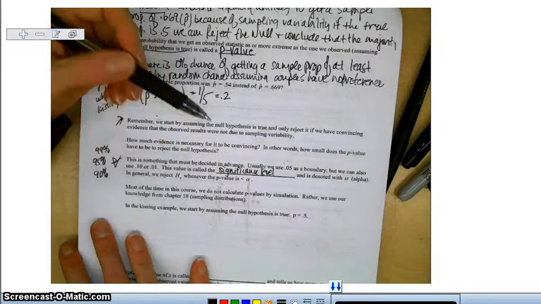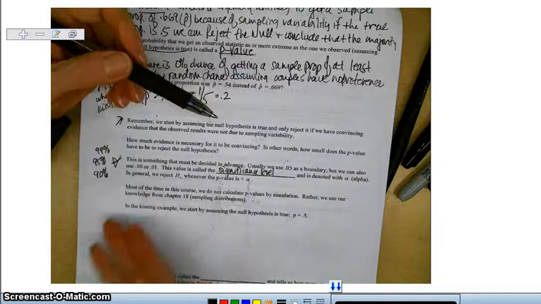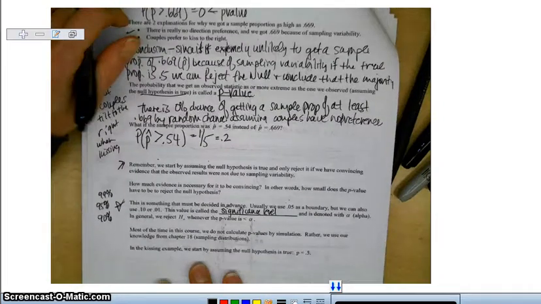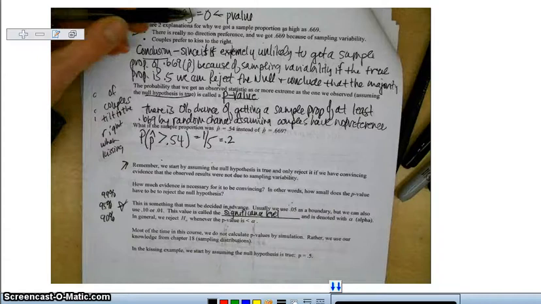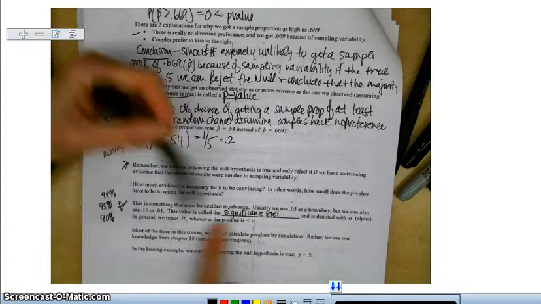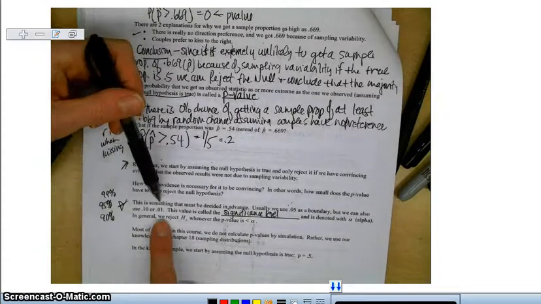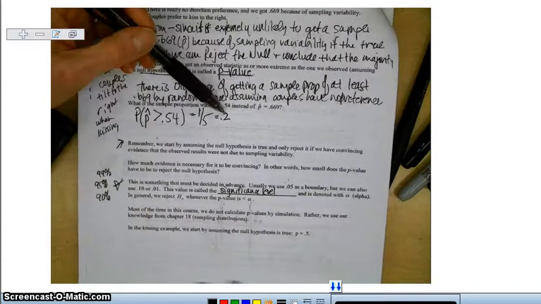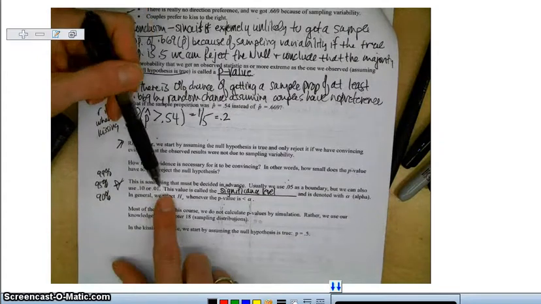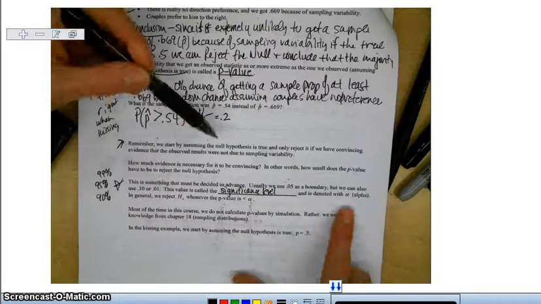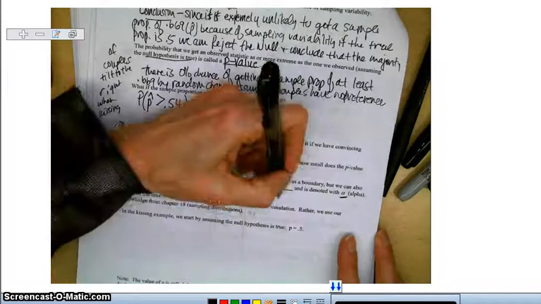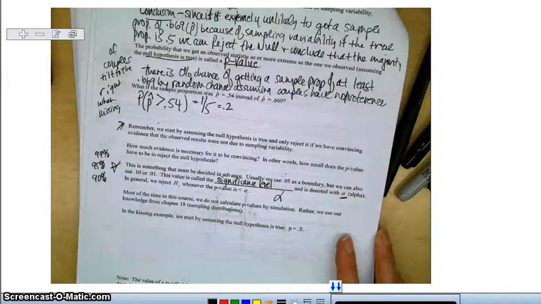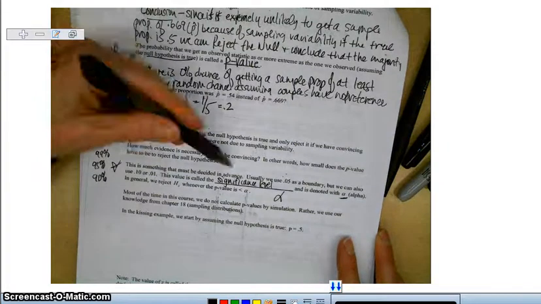In any of these cases, whatever we would have chosen for our kissing example the first time, the p-value of 0 would have been smaller than any of these significance levels. Our second one, the p-value of 0.2, would have been greater than any of these significance levels. The significance level is denoted by the Greek letter alpha. So we always make a decision. Alpha is whichever one of these we pick.